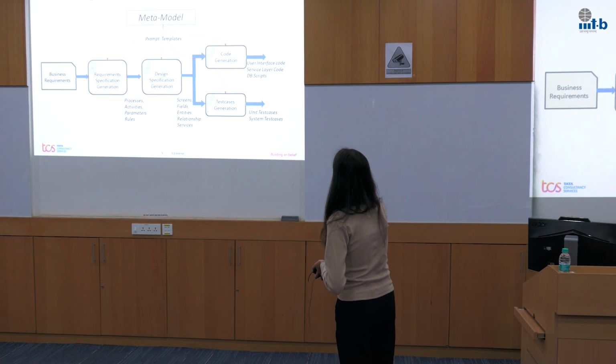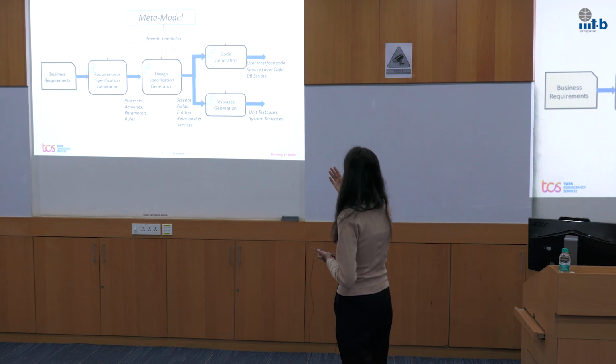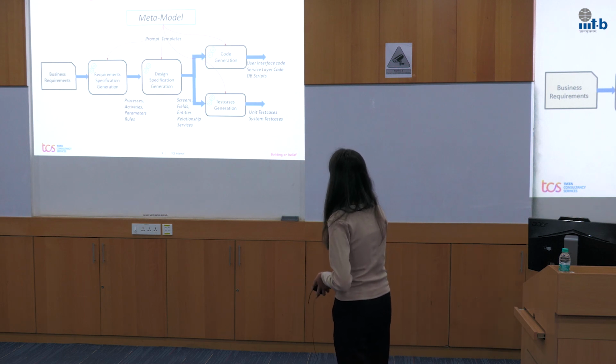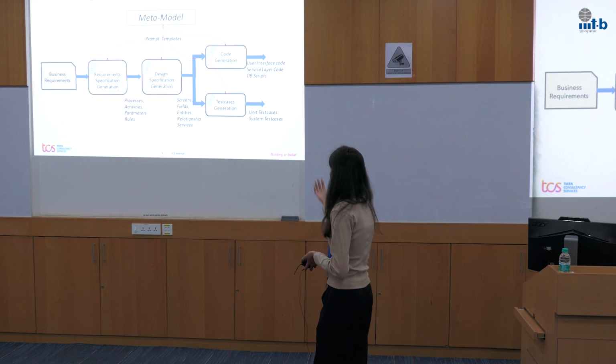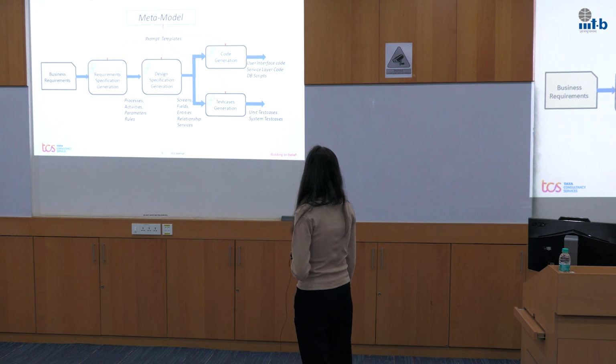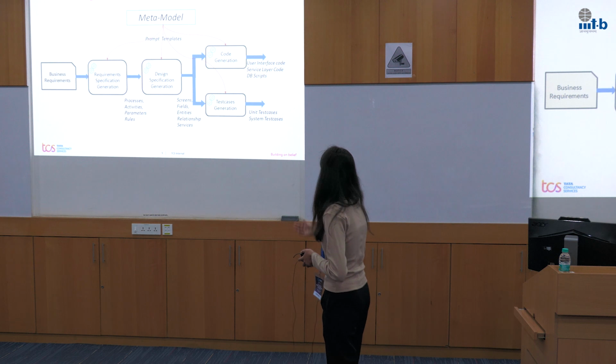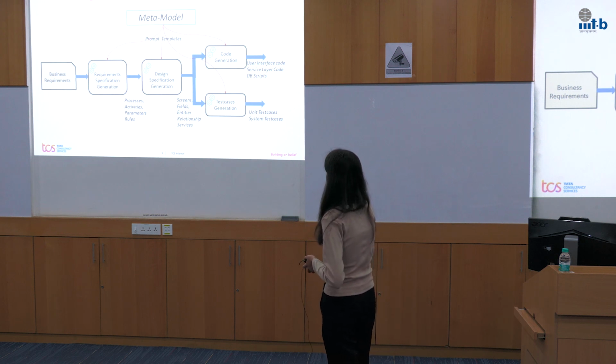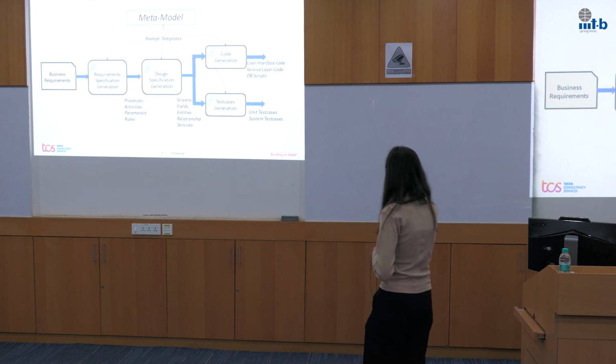The code generation step generates the code for the user interface layer. It generates the service layer code, business logic, and DB scripts, based on the design specification, of course. In the test case generation step, we generate different test cases along with test data for unit test cases and system test cases, covering different functional scenarios.